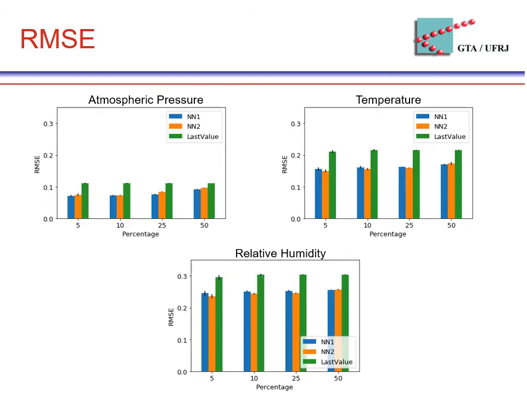These figures complement the previous results, presenting the RMSE calculated for each attribute when varying missing data percentage. The best possible RMSE is 0. Therefore, the smaller the RMSE measure, the fewer errors the model has. The RMSE for the last value method is higher than NN1 and NN2 in all attributes. For NN1 and NN2, these values are close to each other for all attributes for all tested percentages.